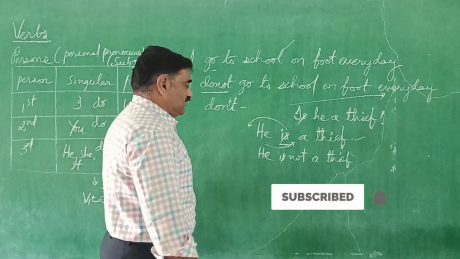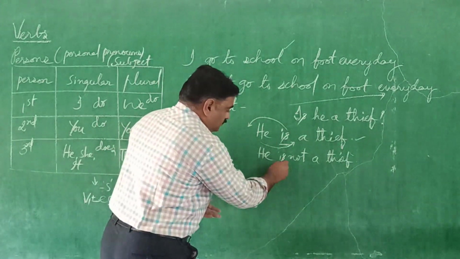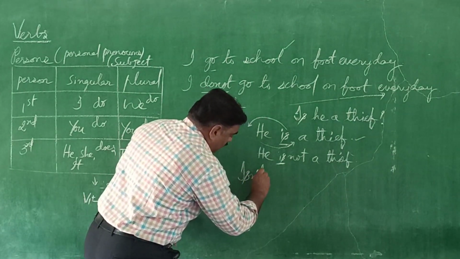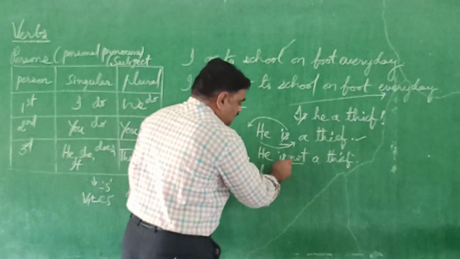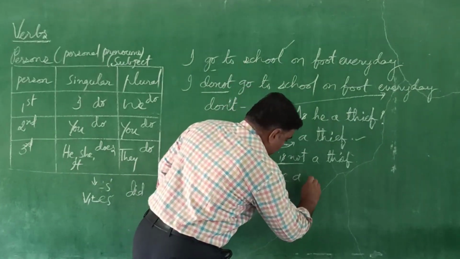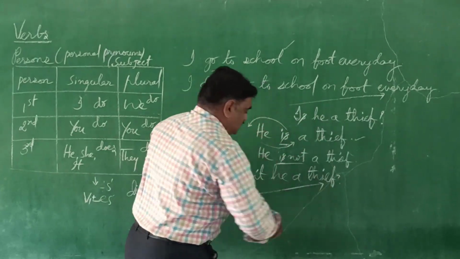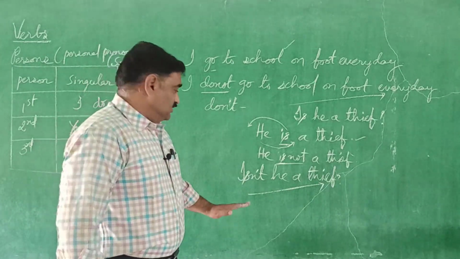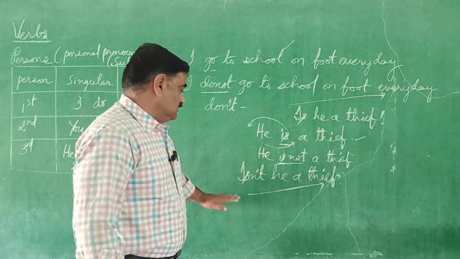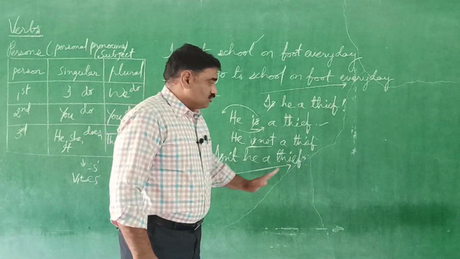Now, he is not a thief. The negative sentence changes into its interrogative form the same way. Take the helping verb is n apostrophe t. Instead of is not, I wrote isn't. Isn't he a thief? Question mark. Same, raise the pitch. He is not a thief, a negative sentence. Isn't he a thief? So the pitch should be raised.